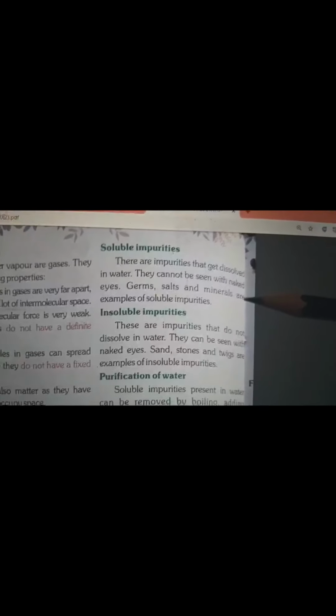Next is impurities of water. There are two types of impurities: soluble impurities and insoluble impurities. First, soluble impurities. There are impurities that get dissolved in water. They cannot be seen with the naked eye. Germs, salt and minerals are examples of soluble impurities.